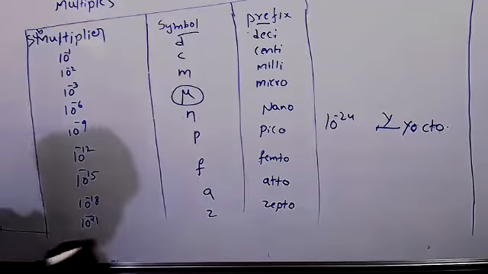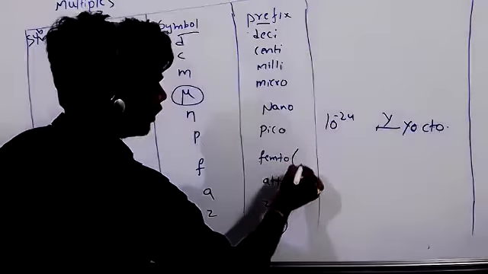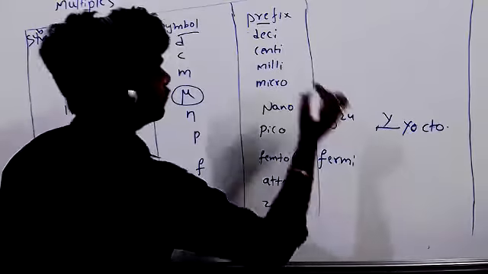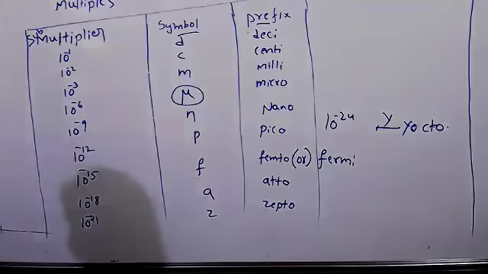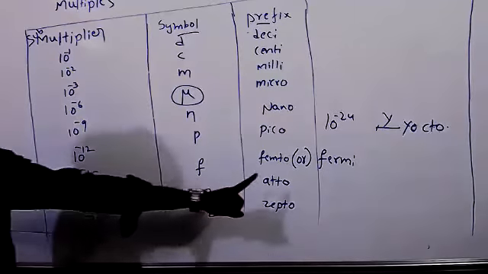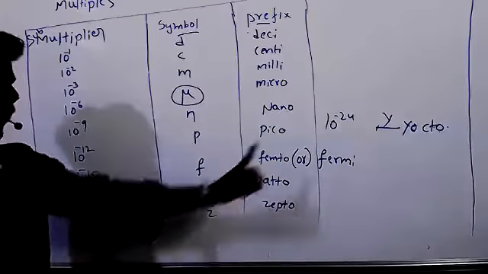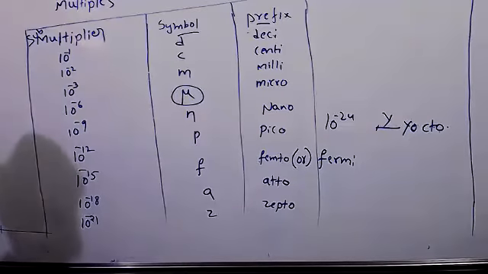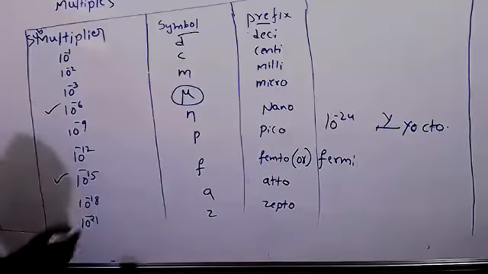Here femto, sometimes they will call this Fermi also. Femto or Fermi. In some of the books they will give Fermi, no problem. What is the value of femto or Fermi? 10 to the power minus 15. This value is also very important compared to others: micro and femto or Fermi.